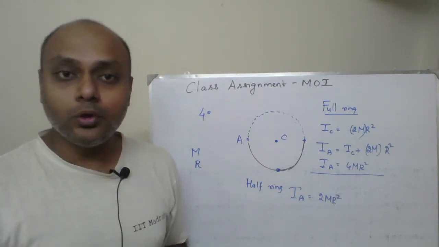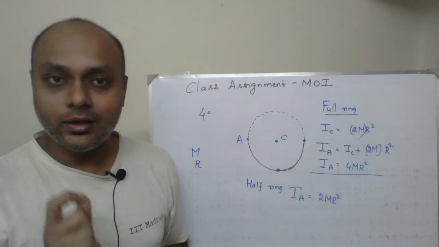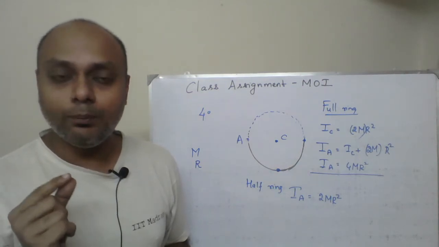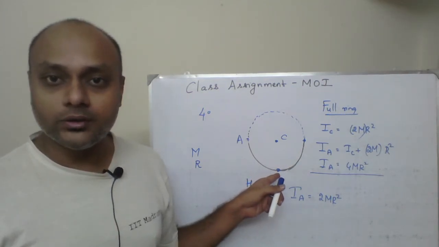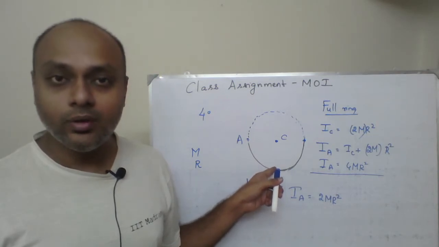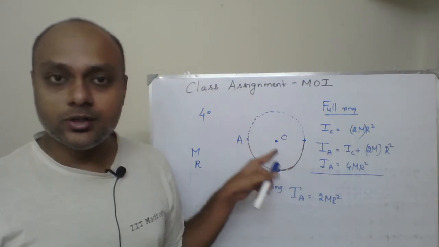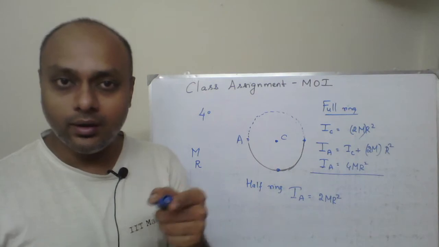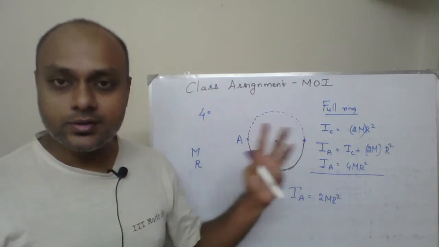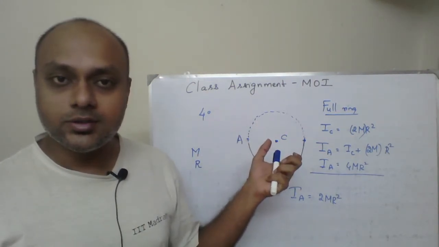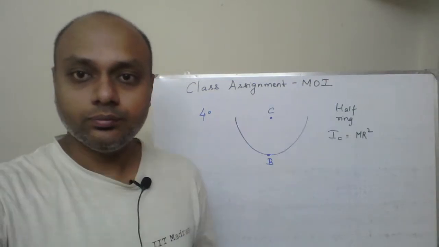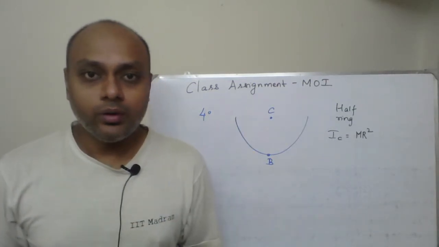Then how do we approach the second part? This is very interesting. You have to be very careful while you approach finding the moment of inertia about the axis passing through B for the half ring. I'll pause the video, erase the board, make another diagram, and restart the recording. Yeah, so here we go.